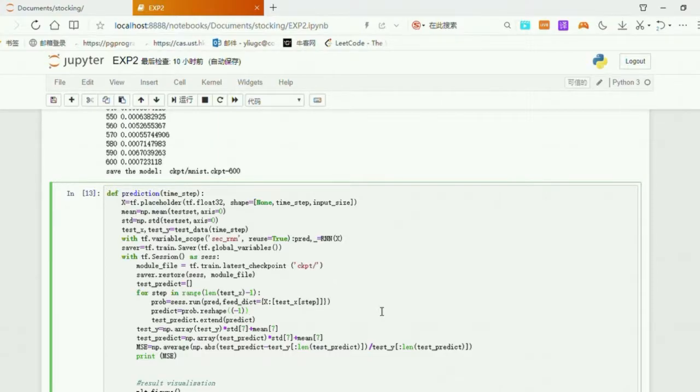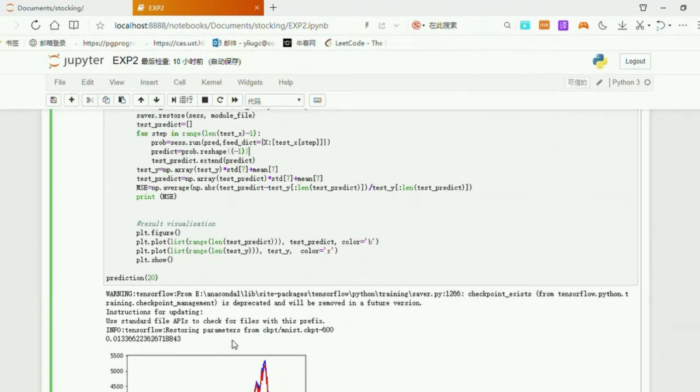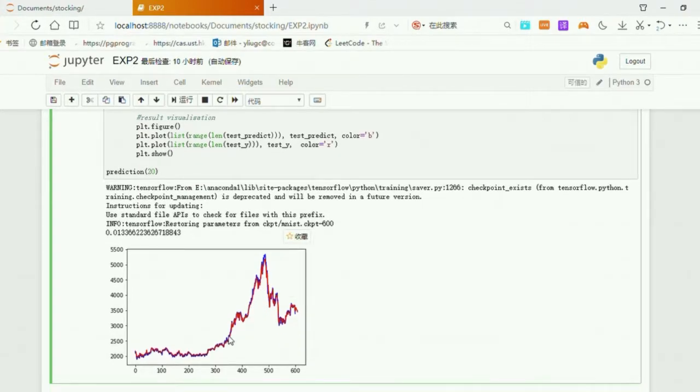Finally, we can do prediction using the trained model, and we also use mean square error to evaluate the performance of our model. We can see the mean square error of our model is around 0.01. We can see the true value curve in red and the predicted value curve in blue. The two curves almost coincide.